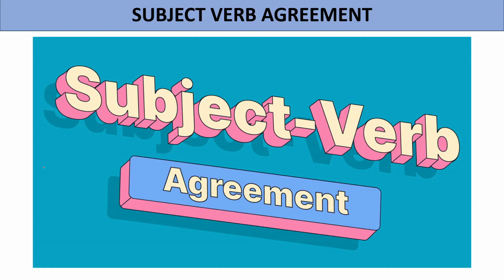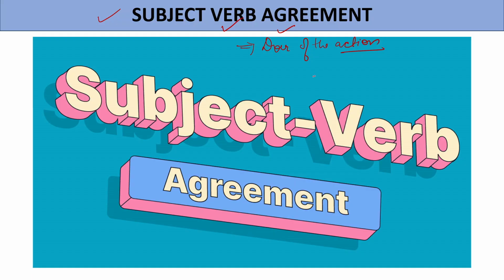So in today's session we are going to have a discussion on subject verb agreement. Let's first understand what is subject, verb and agreement. Whenever we talk about a subject, basically in a sentence the subject is always the doer of the action. What is the subject? Doer of the action. And what is this action? This action is, as discussed in the verb chapter, right?